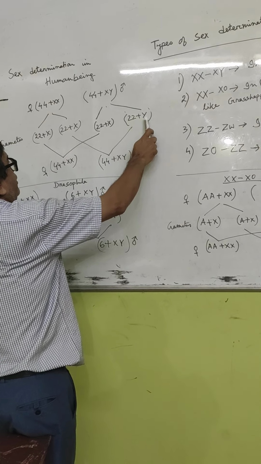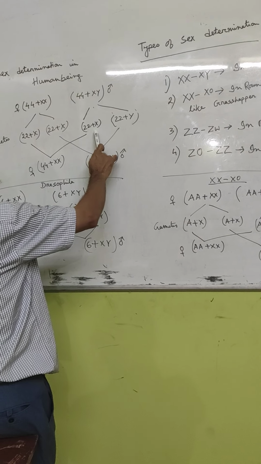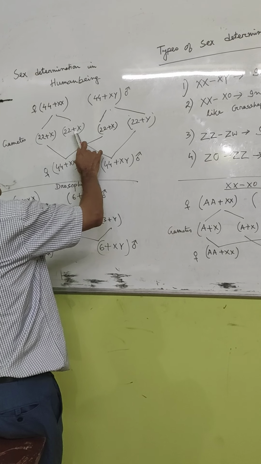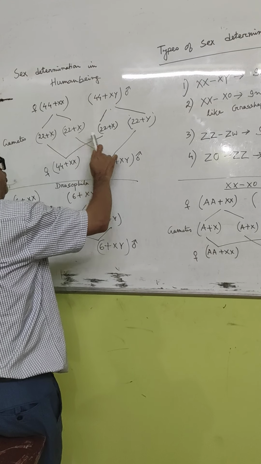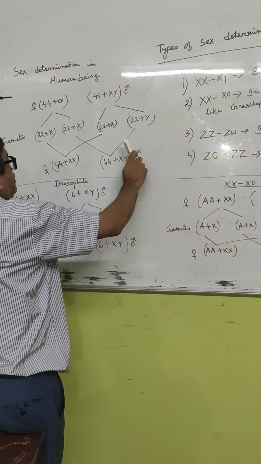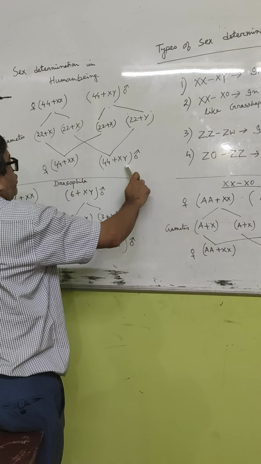So if a cross is made between a 22 plus X egg and a 22 plus X sperm, it will produce 44 plus XX, and the resultant offspring will be female. Again, if the 22 plus X egg fuses with a 22 plus Y sperm, then it will produce 44 plus XY. It will be a male offspring.